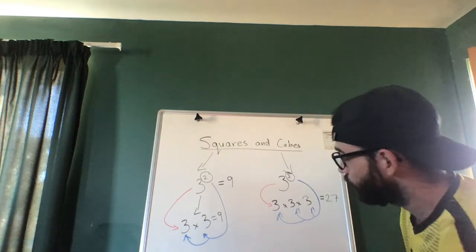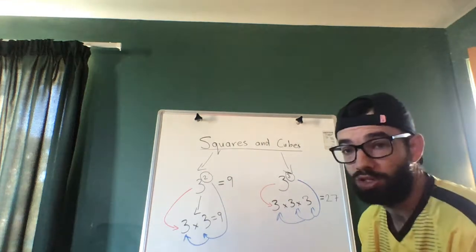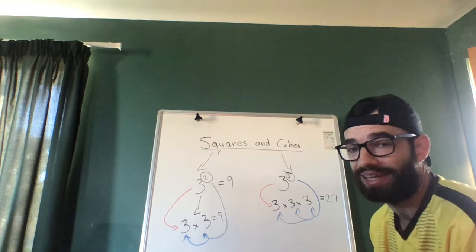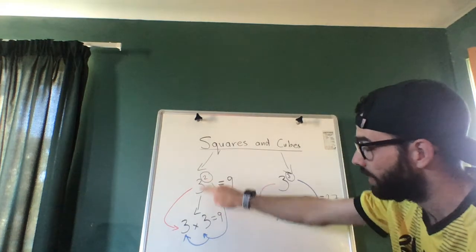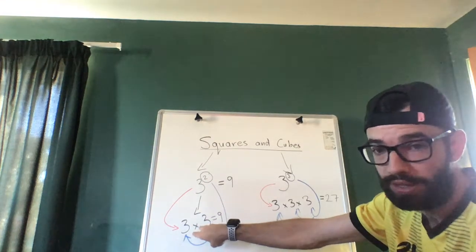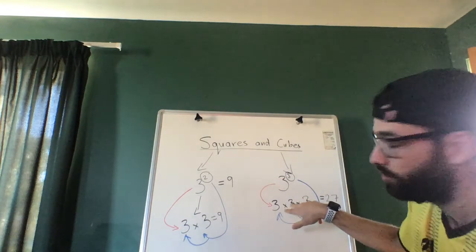Okay, so it's really important when you see the little number, you don't multiply by it. Okay, because that's going to get you wrong. You remember that little 2 tells you how many times we have a 3 in the equation. Little 3 tells you how many times we have a 3 in the equation.